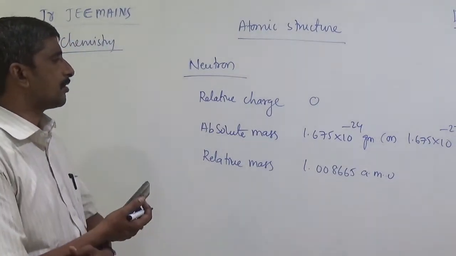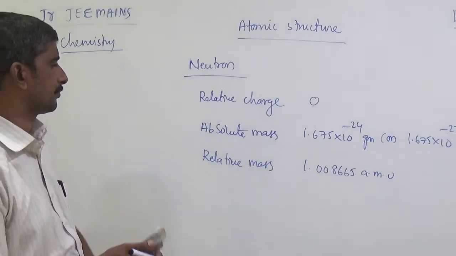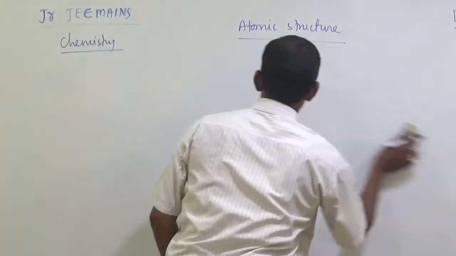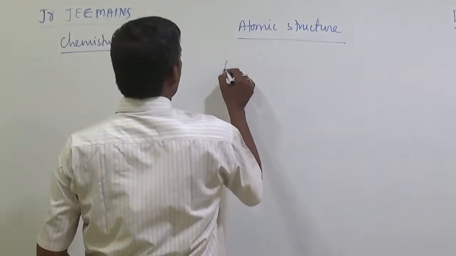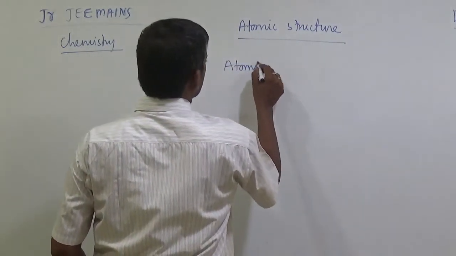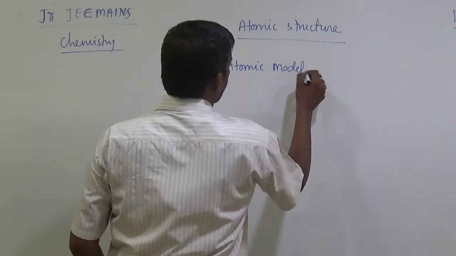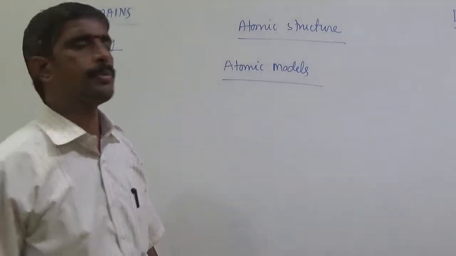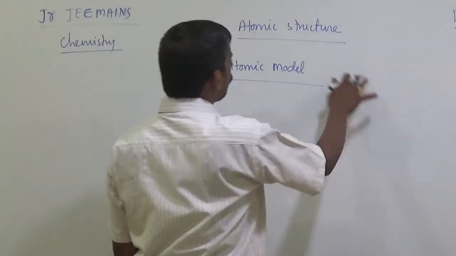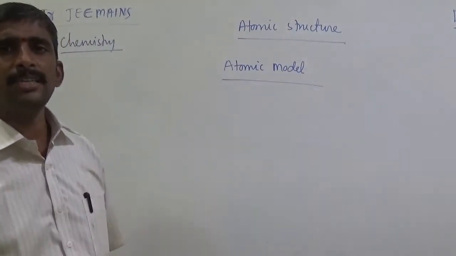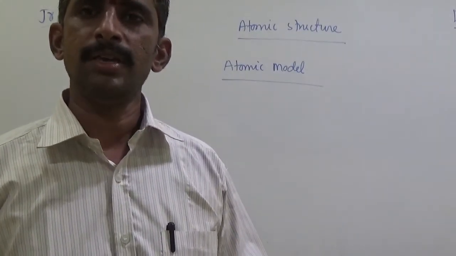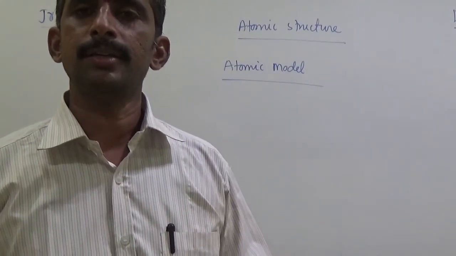Okay. Next another topic is atomic models. Atomic model means the arrangement of electrons, protons and neutrons in an atom is pictured by an atomic model.